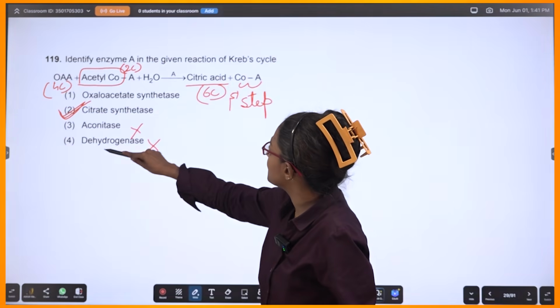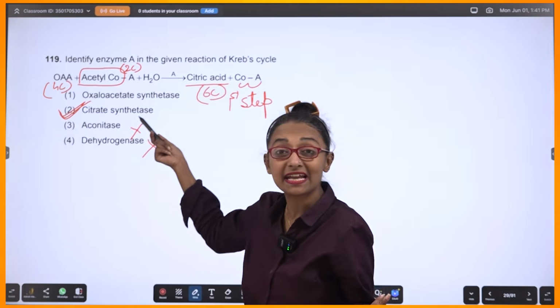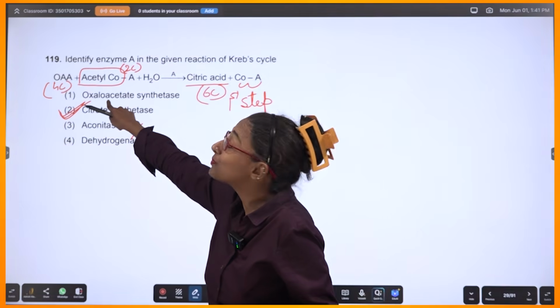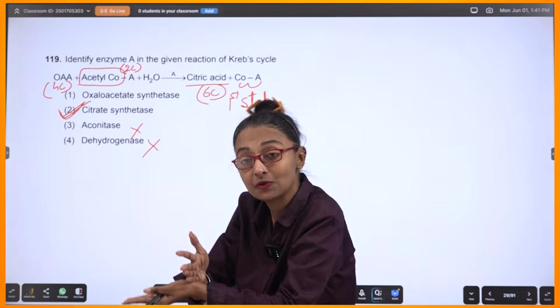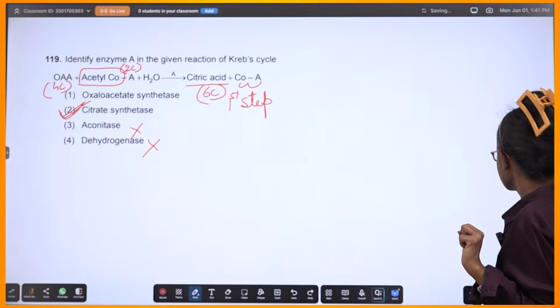So that is also not used. Oxaloacetate synthetase. Synthetase means this enzyme is going to produce oxaloacetic acid. Here oxaloacetic acid is broken down. So citrate synthetase. Option 2.